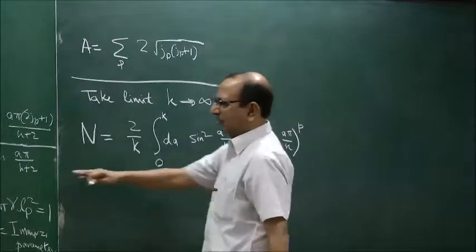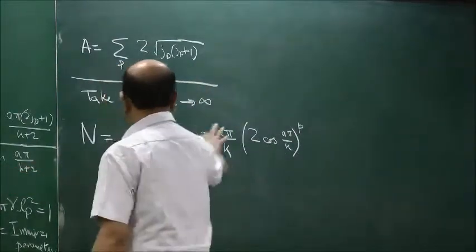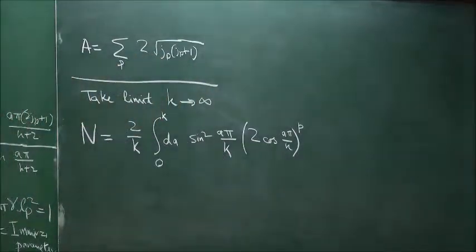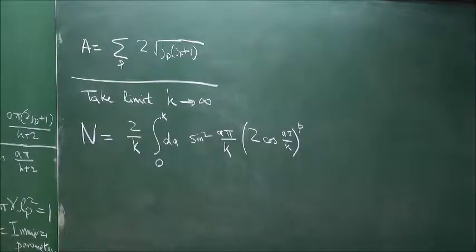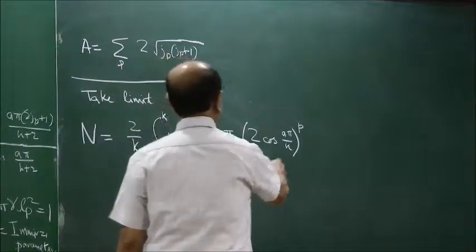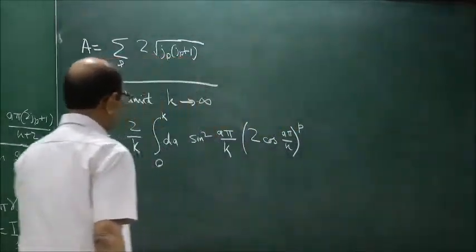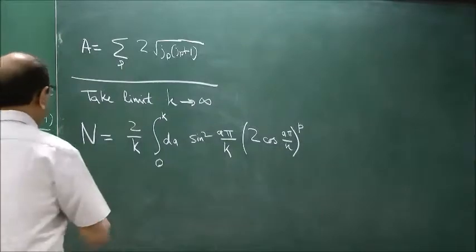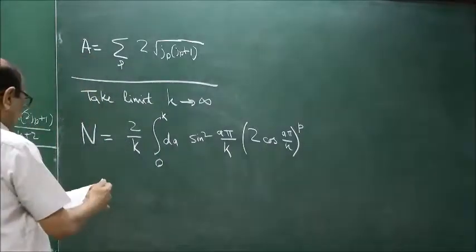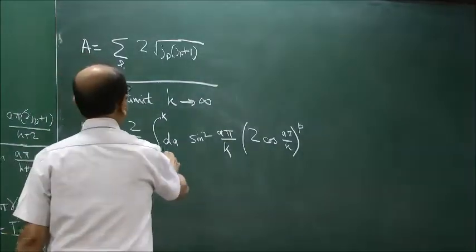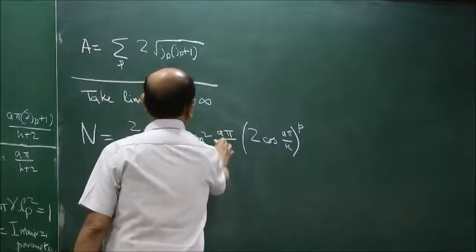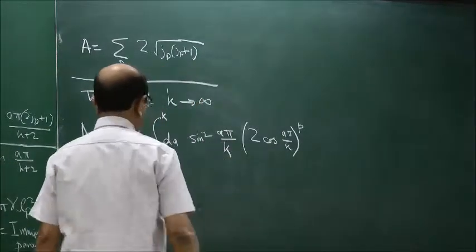Here p was being used as a label for the puncture, but now I use p as the total number of punctures, because all punctures have spin half. So this can be simplified. If you make a change of variable and replace a pi by k by x.